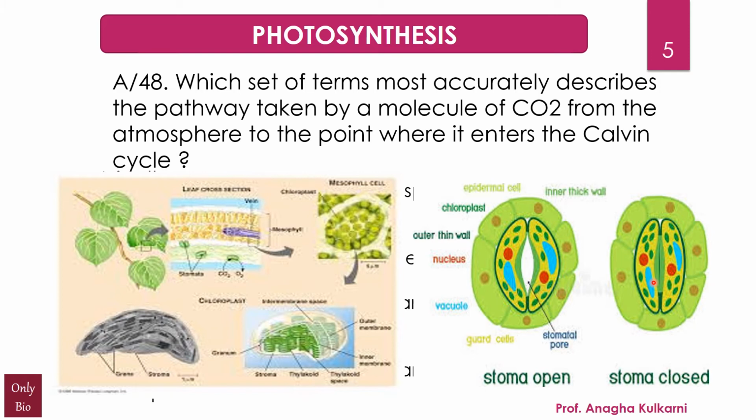So this you can see on the left side. I've taken a picture that shows a branch having leaves, and taken a section of a leaf. Here it shows the stomata, then the carbon dioxide enters the chloroplast, and here it is going to be utilized. And now I take you to the next question.